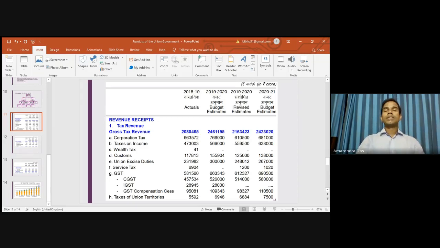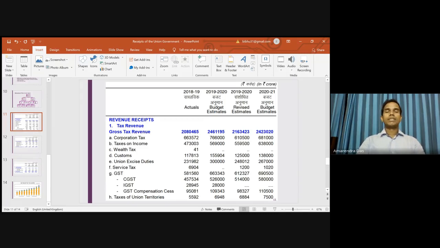Now I should repeat. Within tax revenue, we have corporation tax, basically direct tax, within which you have corporation tax and taxes on income, and wealth tax has been abolished. Now, in case of indirect taxes, you have custom duty. Custom duty is basically the tax imposed on the export and import of the commodities. And now we have union excise duty. Now, what is union excise duty? Union excise duty is basically a tax on the production.